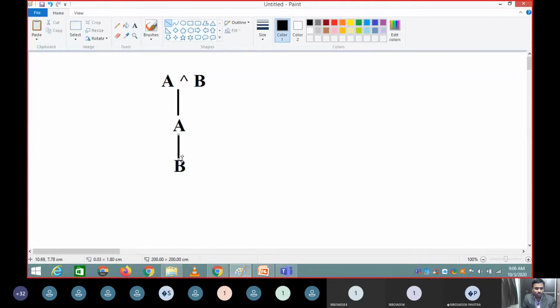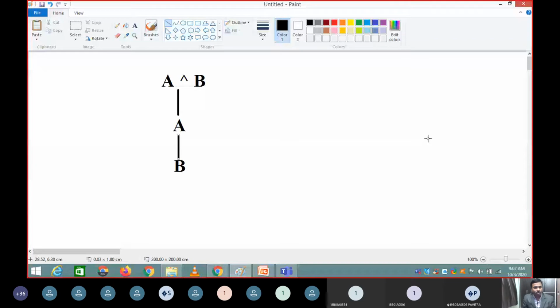What a semantic tableau does is take an expression and build a tree. From the tree, it gives two outputs, whether the expression is satisfiable or unsatisfiable. It's a simple thing, and this is not inference.